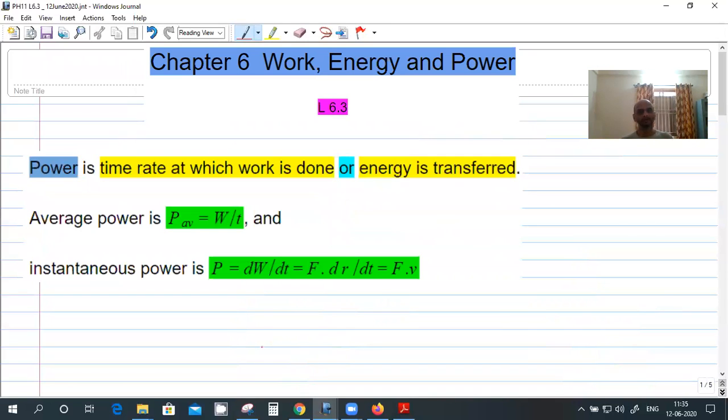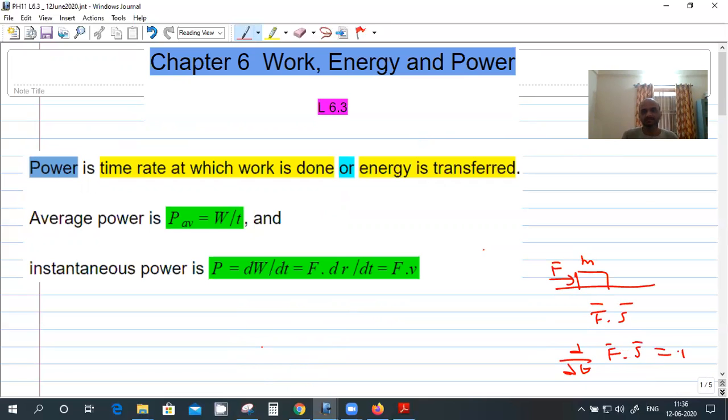Right. Now we'll study power. Power is the rate at which the work is done. If the mass m is moving from here to here because of an external applied force, so the work done is F dot S, right? But how quickly this work is done? d by dt of F dot S. That is power.